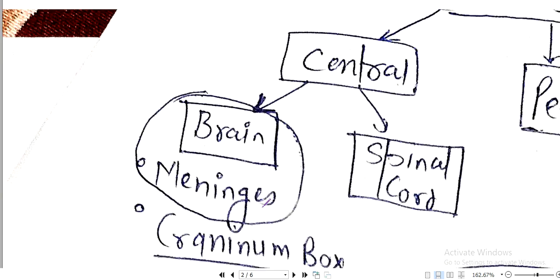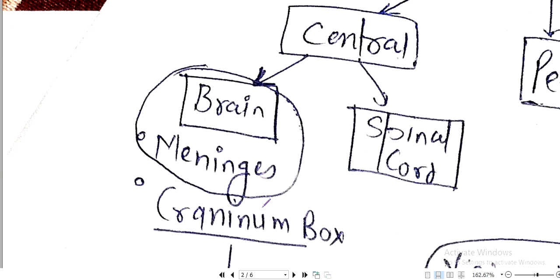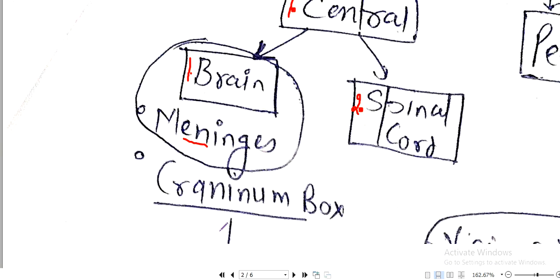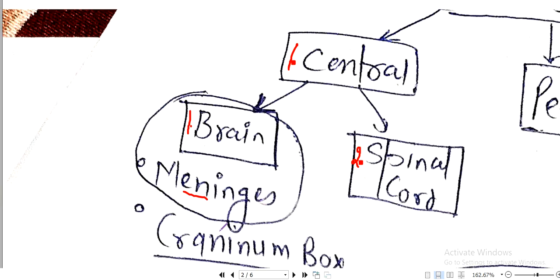Now if we talk about the central part, it has two parts. We are going to discuss the central part first. Out of it, the first part is the brain and the second part is the spinal cord. So everything is controlled with the help of the brain and the spinal cord, which are part of the nervous system known as the central nervous system. The brain is covered by a membrane known as the meninges, and the brain is mounted over the bone known as the cranium box.